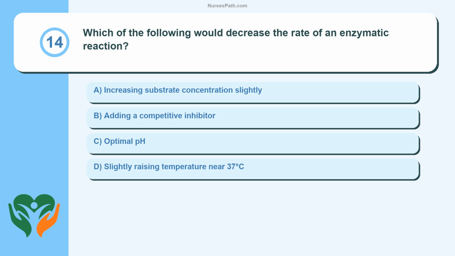Question 14. Which of the following would decrease the rate of an enzymatic reaction? Increasing substrate concentration slightly. Adding a competitive inhibitor. Optimal pH. Slightly raising temperature near 37 degrees Celsius.